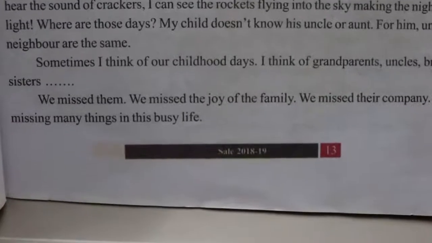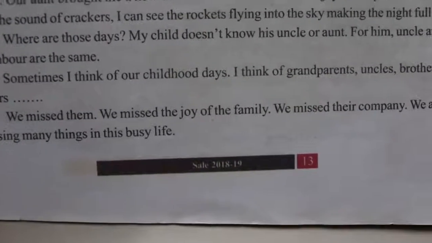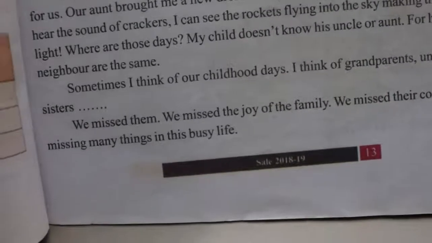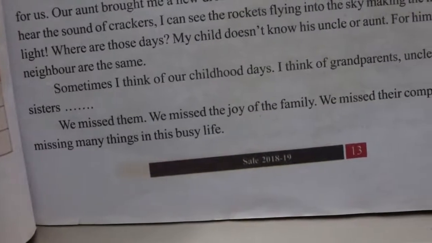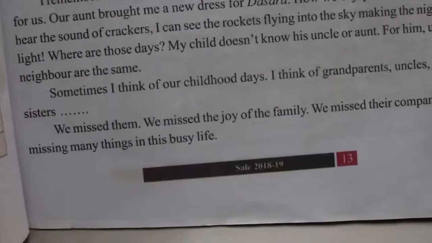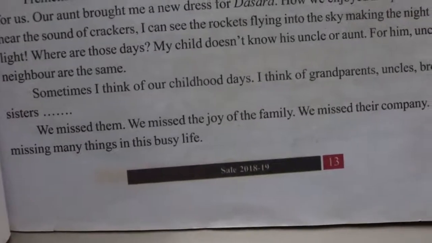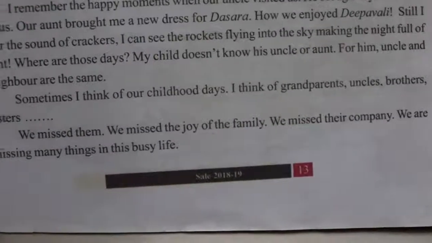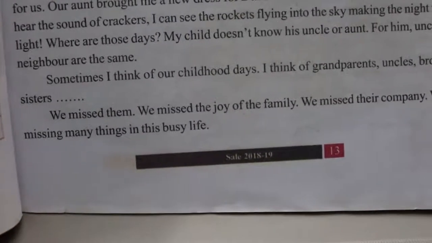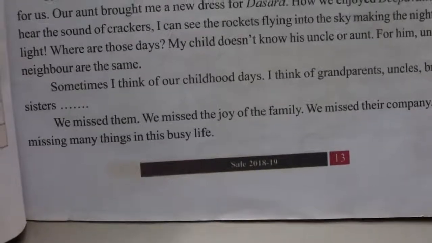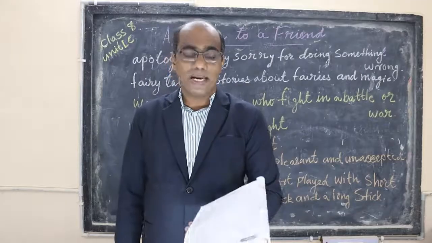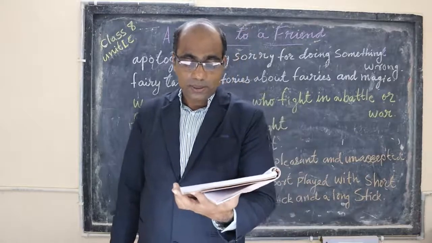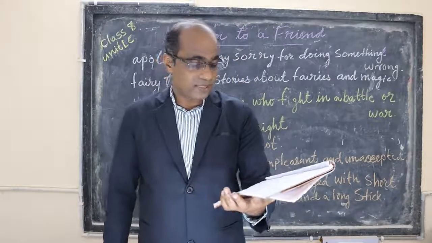Sometimes I think of our childhood days. I think of grandparents, uncles, brothers, sisters.